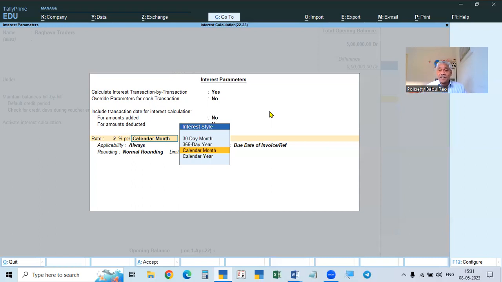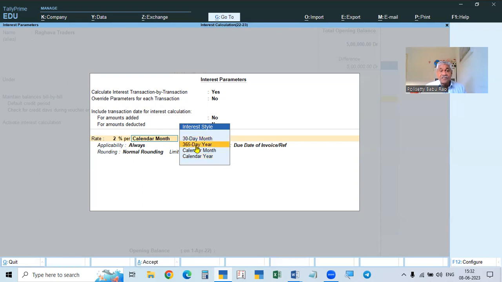So February 1st is the next month. So it will take that into account. If it is February 1st to February 28th, that is the month. February, after that, March 1st is the next month. That is called the calendar month. Calendar year means January 1st to December 31st. January 1st of next year begins the next year. That is the year. That is called calendar month and calendar year, if you take into account the number of days in the month or number of days in the year.